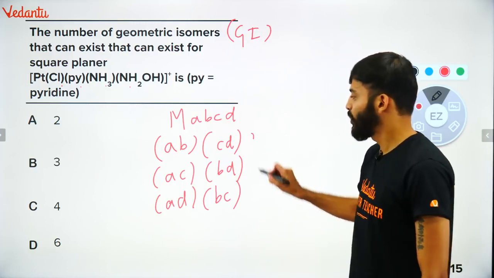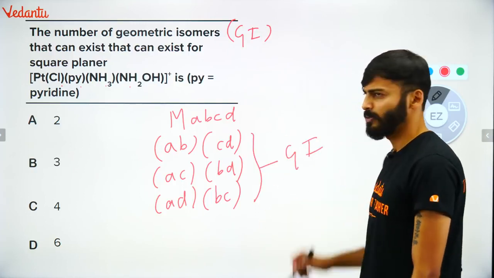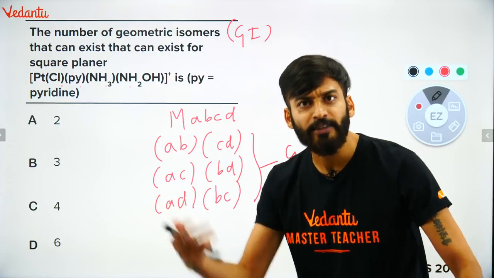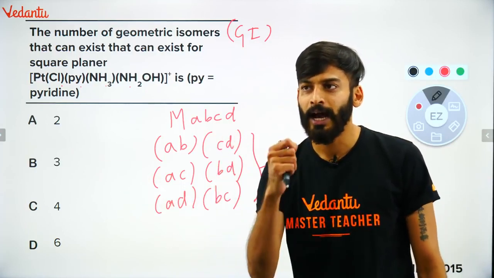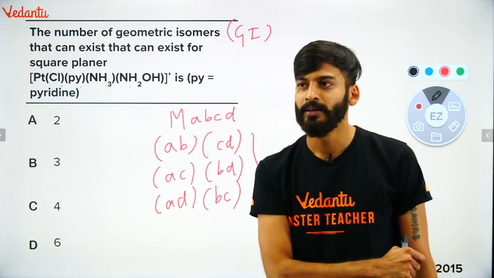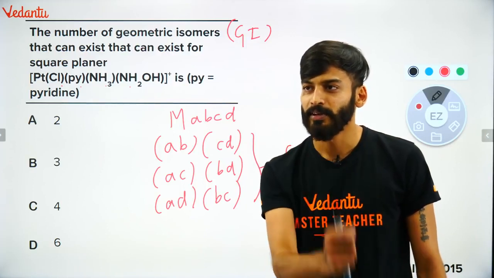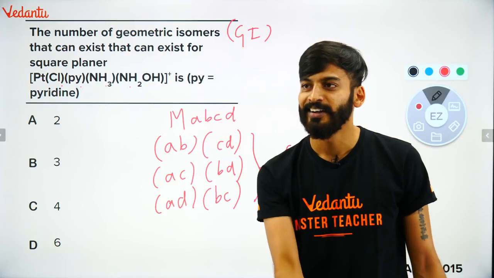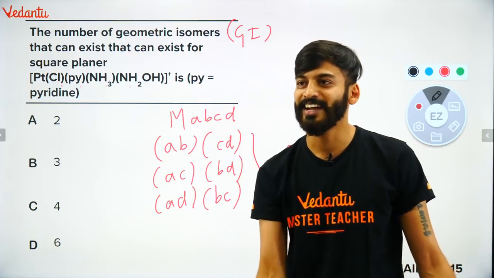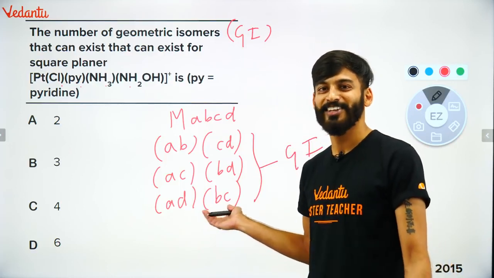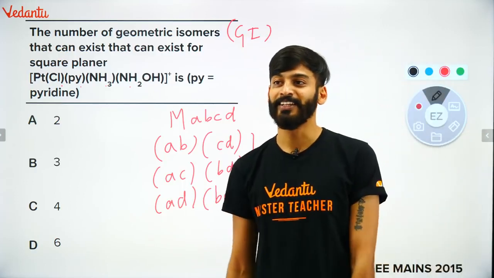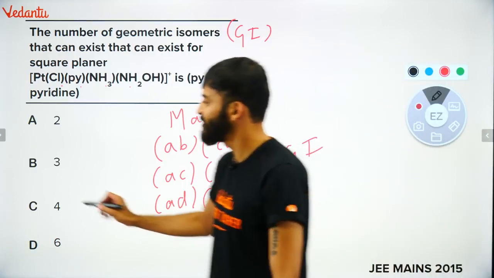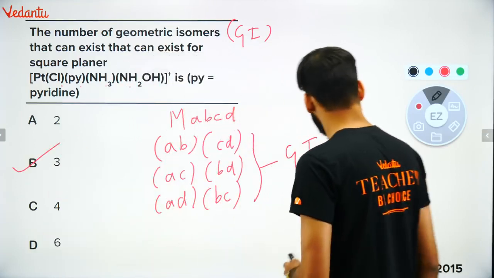All these are going to show geometrical isomerism. Did we need to write any kind of structure for it? क्या हमें कोई structure बनाने की जरूरत पड़ी? नहीं पड़ी. Without even drawing any structure, we got the answer. So this question is so easy and this came in 2015, JEE Mains 2015. Very nice. So answer is clear. Answer is B. आगे बढ़ता हूँ. Moving on.